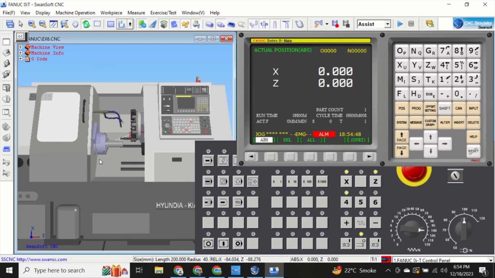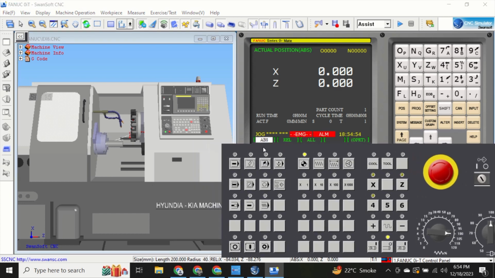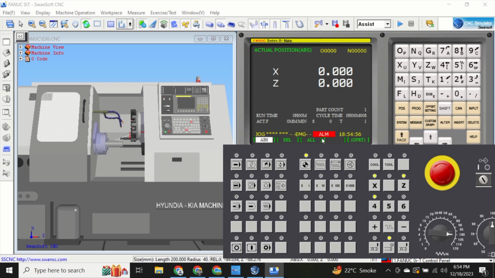Moving on to our topic, I would suggest to turn the Swan Soft CNC simulator on. Then let the software run properly. Now remove the emergency alarm by twisting the emergency switch. Now machine homing operation for X-axis and Z-axis simultaneously.